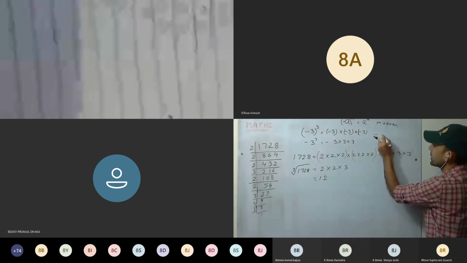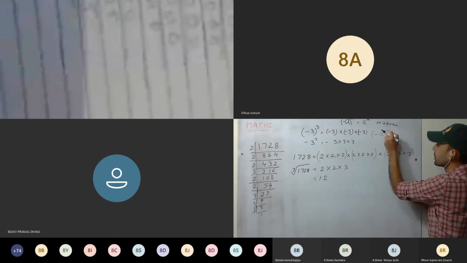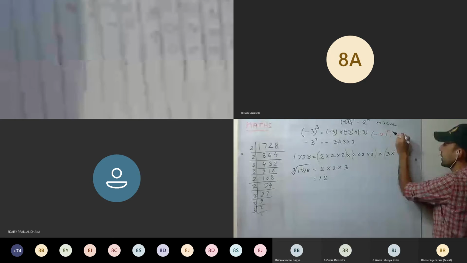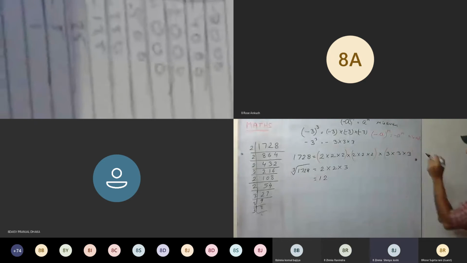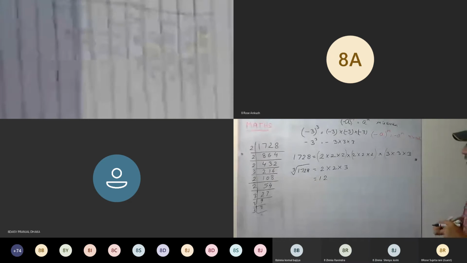And minus a whole raised to power m equals minus a raised to power m, when m is odd. Then m is odd. Okay?